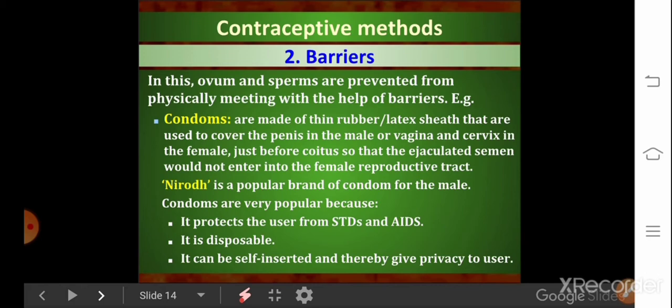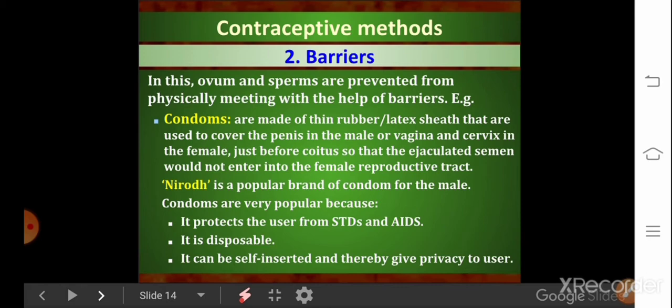For males, it covers the male external genitalia, and for females, it covers the cervix and vagina. This is also one of the best contraceptive methods.